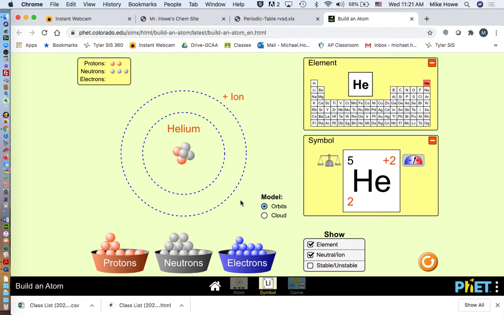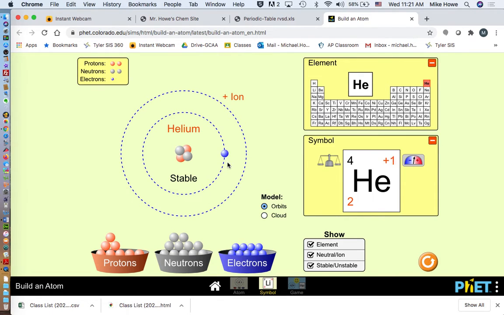Now, I don't know if this is a stable isotope of helium or not. Let's see if it is. And that is not a stable isotope of helium, so it wouldn't exist that way. But that one is. I wonder if helium can exist with only one neutron. Yes, that's a stable isotope of, excuse me, of helium. All right, but this is the most normal.